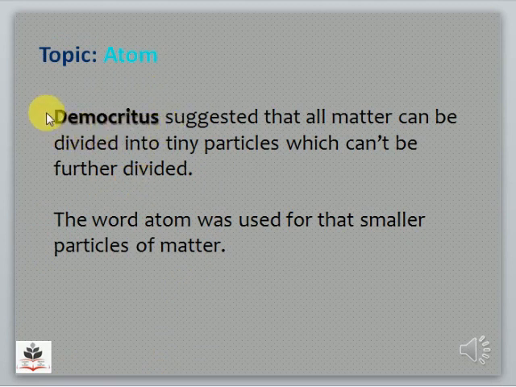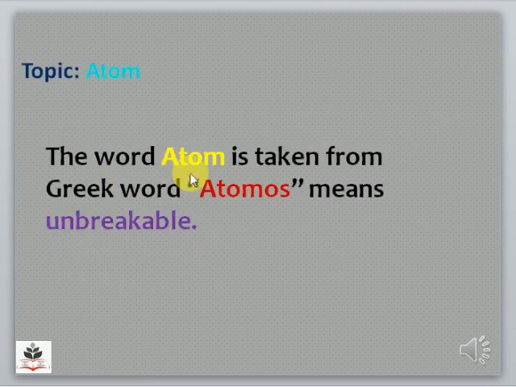Democritus was the first person who explained the composition of matter, that matter is composed of small particles, and that particles are so small that we cannot further divide them into smaller particles. He used the word atom for that, smaller particles of matter. Now let's see from where has he taken the word atom. The word atom is taken from Greek word atomos, which means unbreakable. Means matter is composed of unbreakable particles, so they used the word atom from atomos, which means unbreakable.